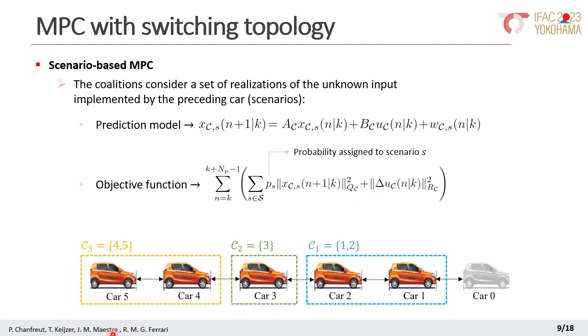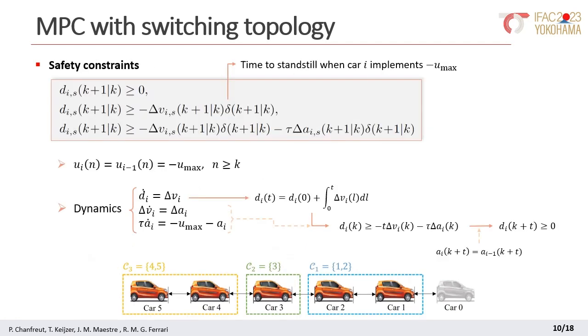While this allows dealing with the uncertainties on WC, we still have to consider that at some point, coalition C may be broken into smaller groups, and that all cars must still be able to satisfy the safety constraints. Note that, for example, if a link between two cars is disabled, the follower must start considering different scenarios of the one in front, because there will no longer be communication or coordination. To prepare the cars for such an event, and also prevent recursive feasibility issues, we impose these constraints for all cars i within every coalition C.